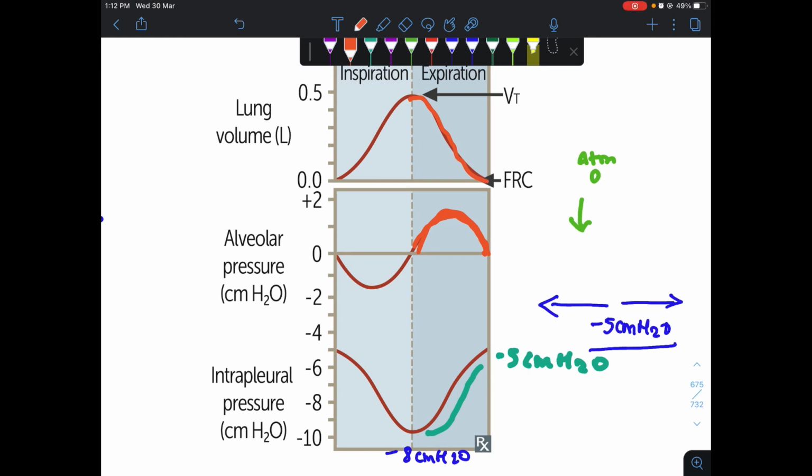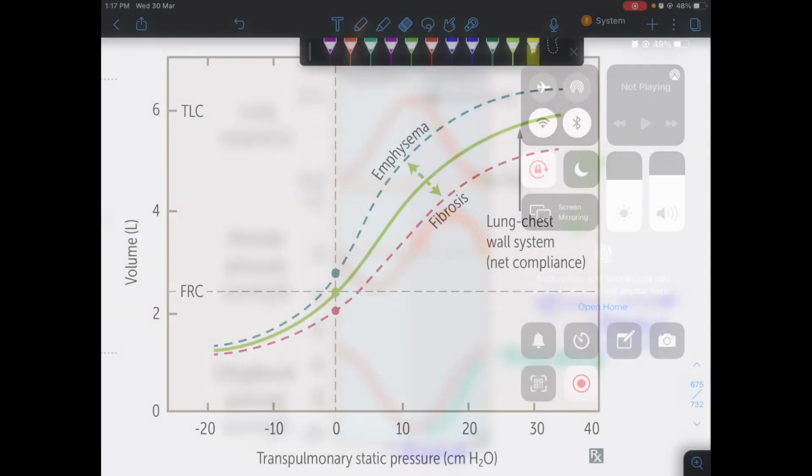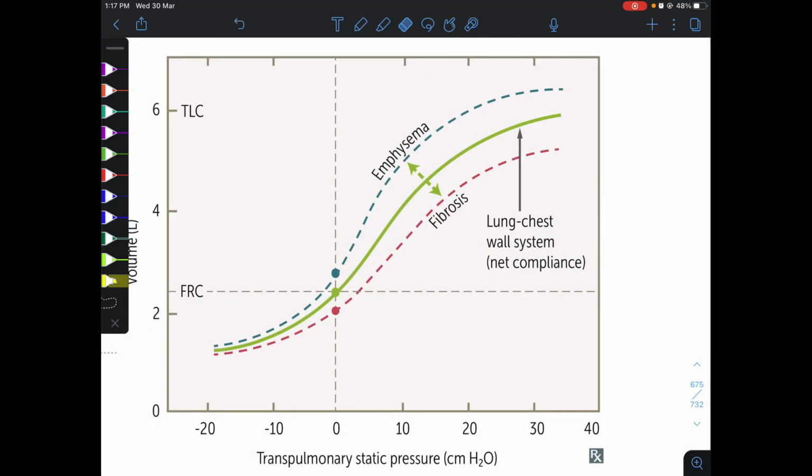This is the normal inspiration and expiration graph. Let's study this graph in detail. This is the transpulmonary static pressure. Transpulmonary pressure is the pressure between alveoli and the pleural space, and we have the volume.